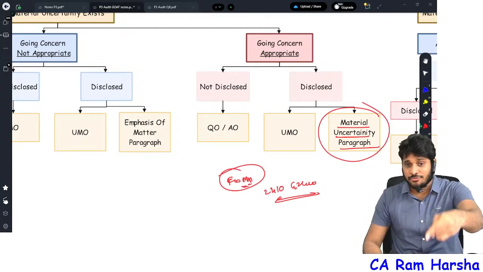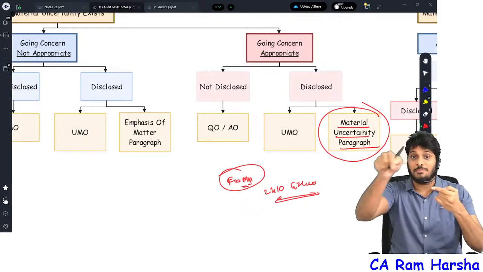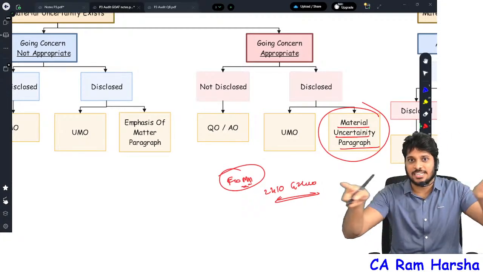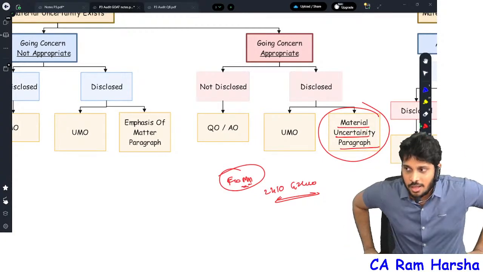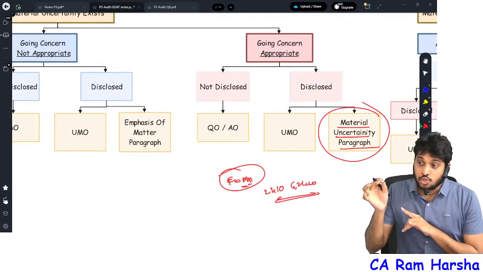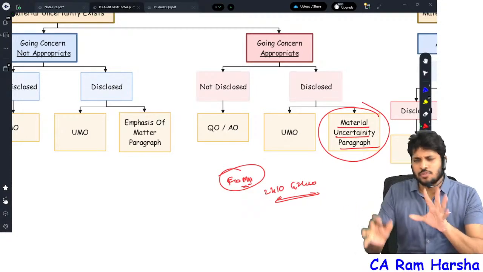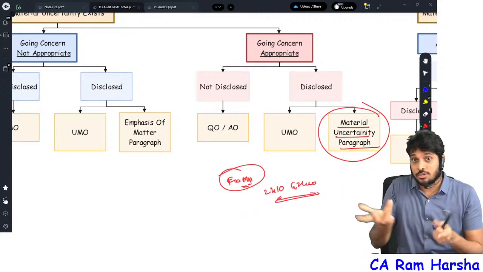You saw the audit report format, the contents of the audit report. One of the contents is what? Opinion, basis for opinion. Below that, what is there? Material uncertainty related to going concern. When will that para come in the audit report? Very simple. The company is facing material uncertainty. In spite of it, they choose going concern as appropriate. You also felt okay because the government is supporting. You also can't deny. But how long they support, that is what is doubtful.